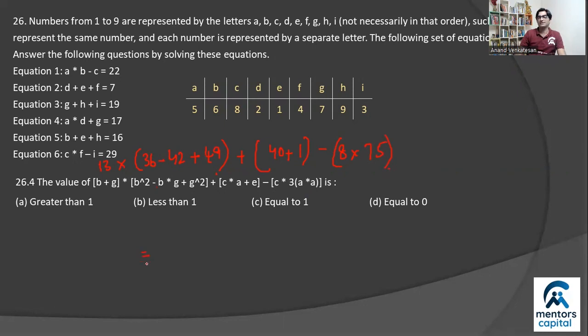So you calculate, is this greater than 1, less than 1? Let's check it out, right? 42 minus 49 will be 7, right? So this becomes 36 plus 7, 43. So 13 into 43 plus 39 minus 600. 13 3s are 39, 13 4s are 52, plus 3, 55 plus 39 minus 600. So clearly you're getting a value which is less than 1.